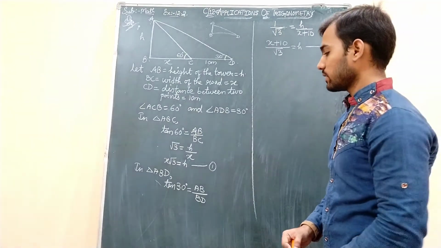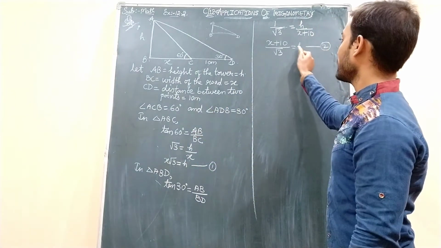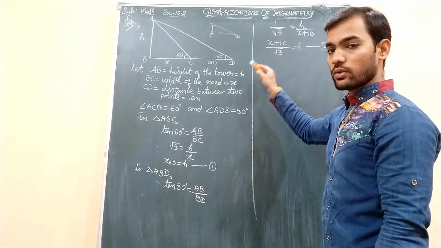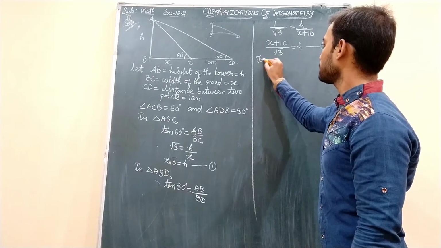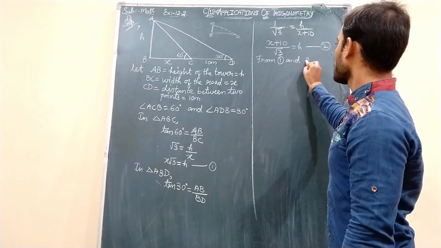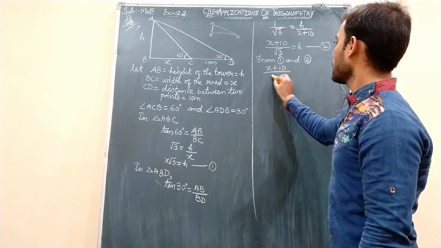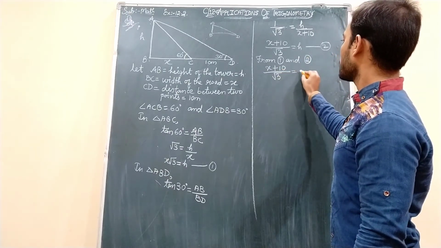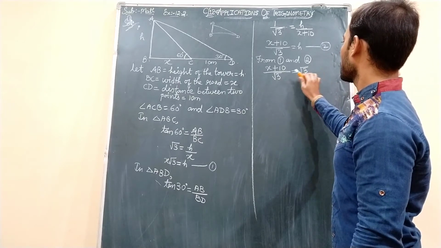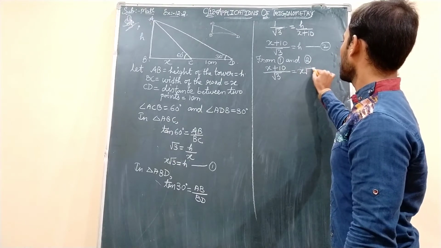Okay students, so this is equation 1 wherein the H value is X√3. This is equation 2 wherein the H value is this. Okay, so from 1 and 2 I can say that (x plus 10) by root 3 equals x root 3.